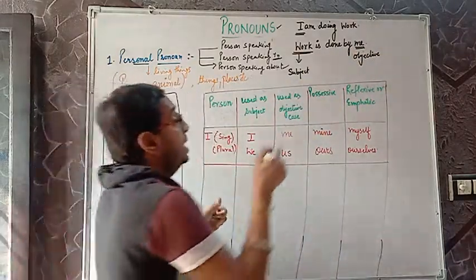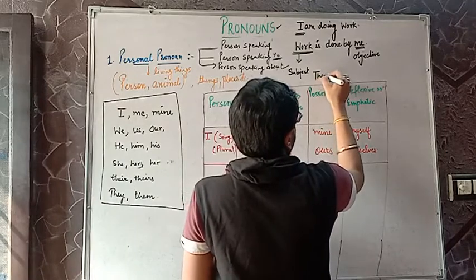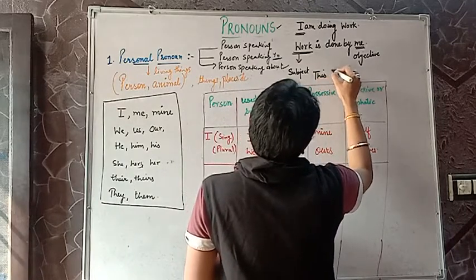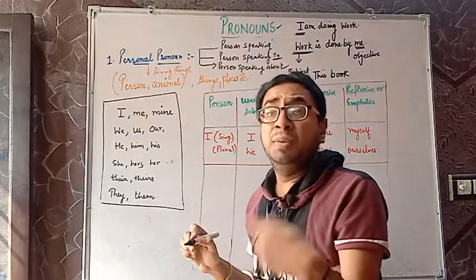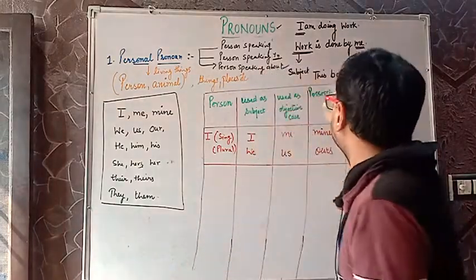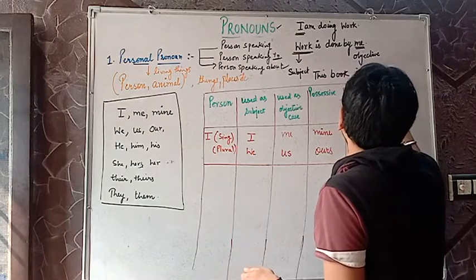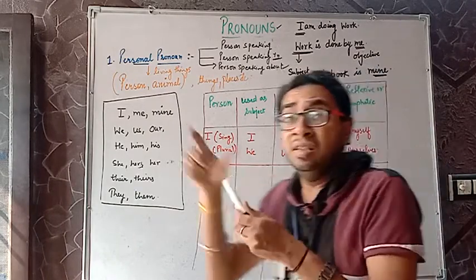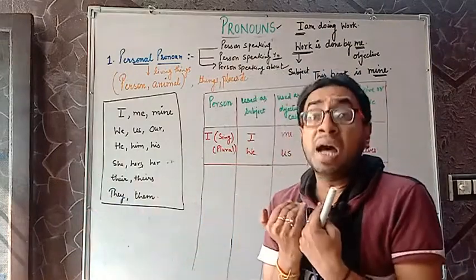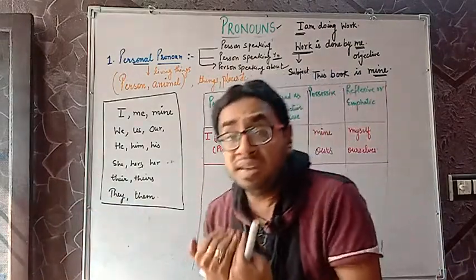Next, mine. For example, this book belongs to me is also correct. Belongs to me. This book is mine. This is possessive case. It means that this particular book is mine. So that becomes your possessive case.